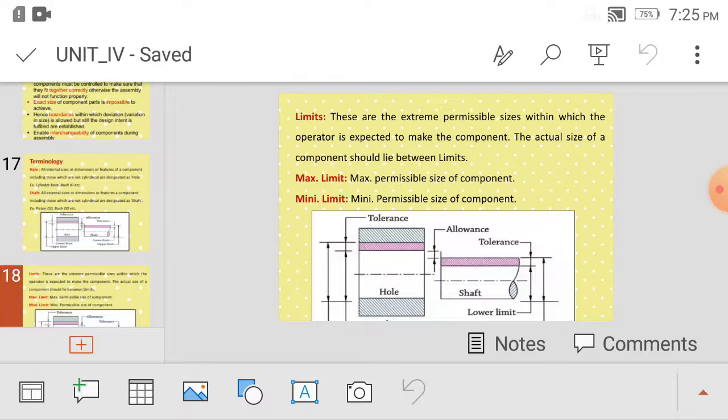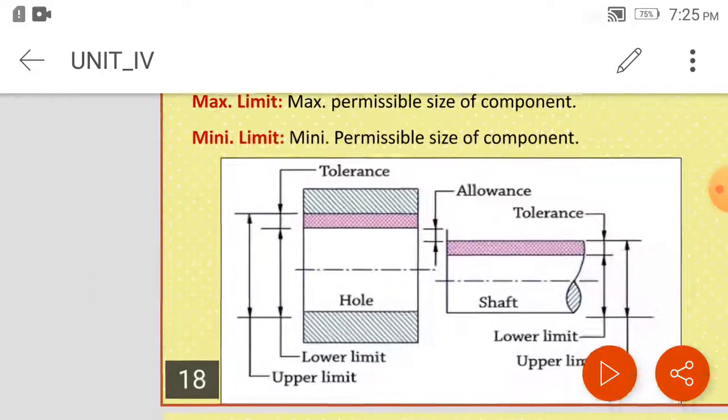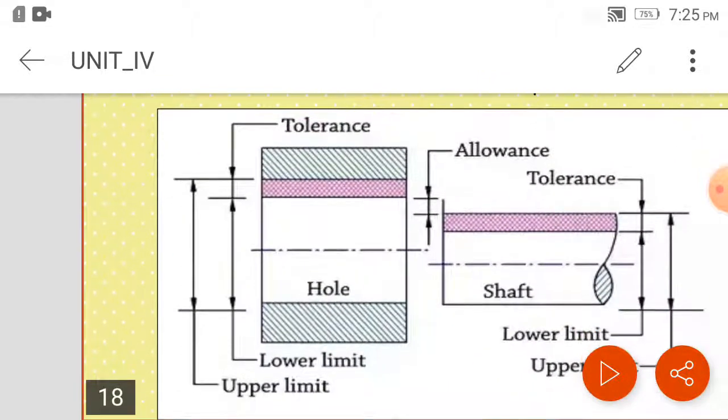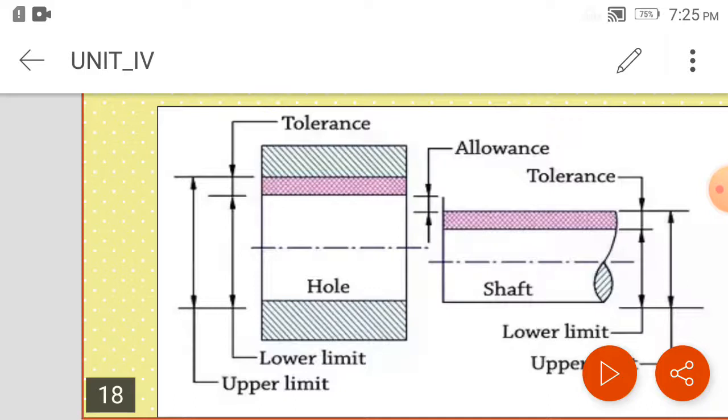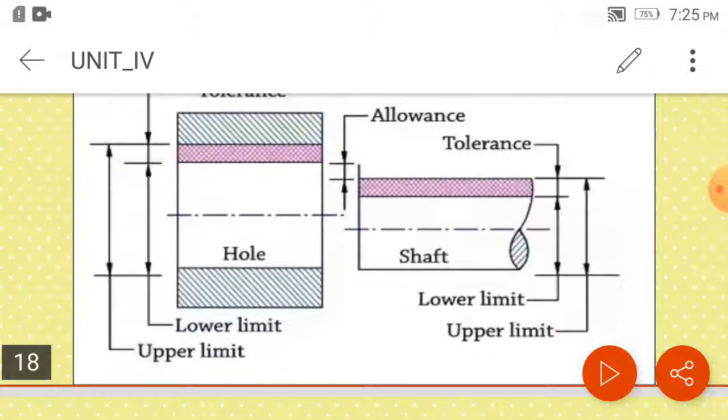So this is the diagram for the hole and the shaft. Here we can see the hole is shown, then the tolerance is given, with the upper limit and lower limit. What is that? We will see it in detail. Then the shaft is there, and its tolerance is given. This is the symbol for the shaft, and this is the symbol for the hole. Whenever we want to represent an external surface, we represent the shaft, and whenever we represent an internal surface, we represent the hole. We'll see this in detail in the next video.